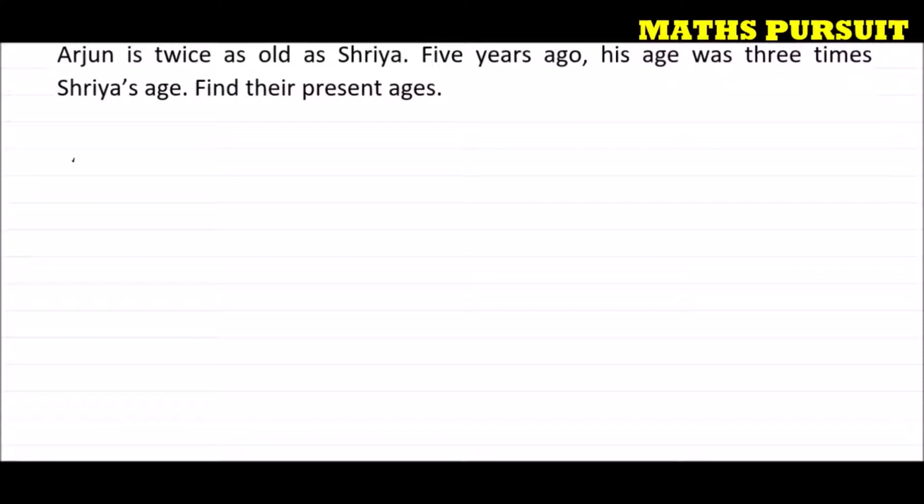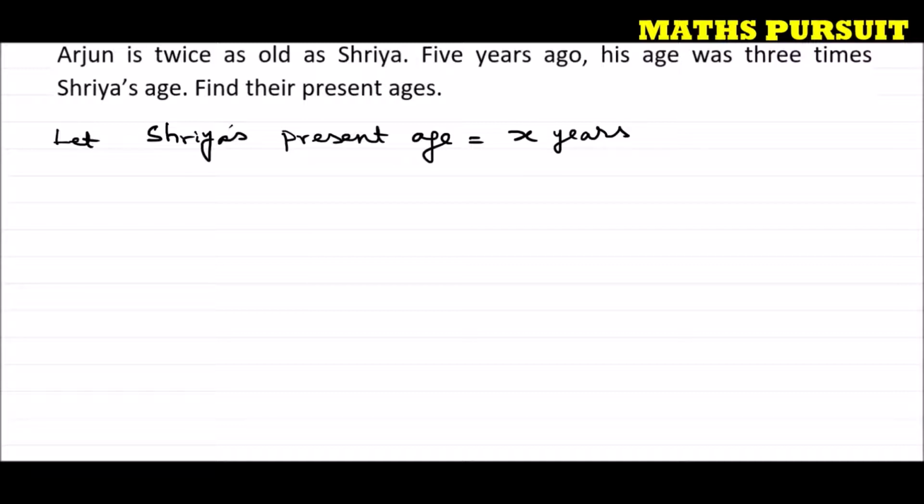So let us assume, because Arjun is twice as old as Shriya, let Shriya's present age be equal to x years, because we do not know Shriya's age. So we are assuming Shriya's age to be x years.